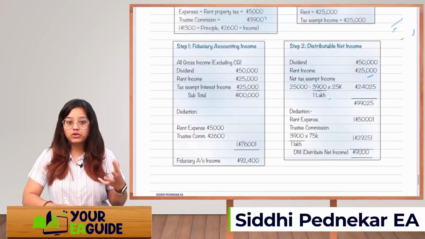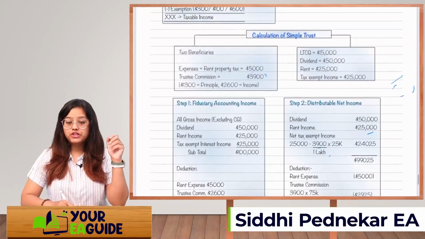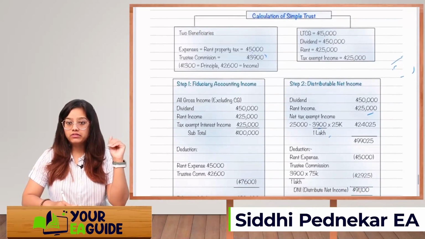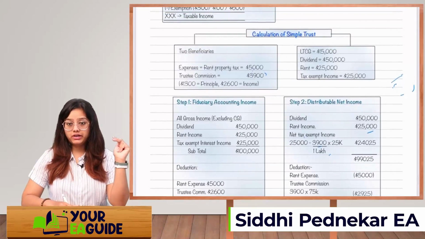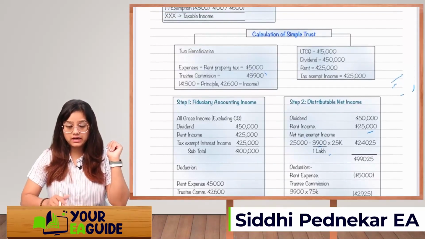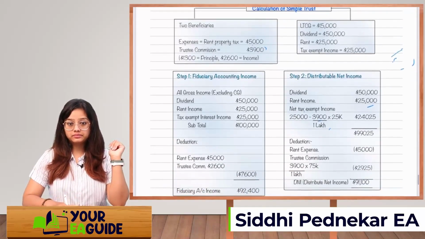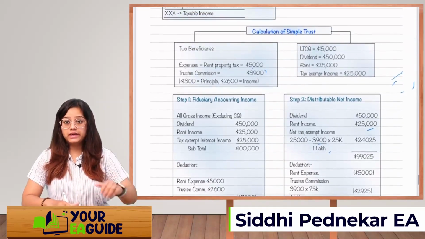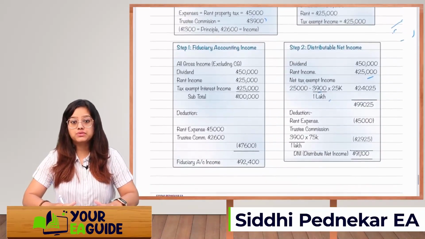How are you going to calculate fiduciary accounting income? Take all the incomes which are provided except long-term capital gain. You can even take the tax exempt income. You have to take the rental income. You have to take the dividend. But LTCG, long-term capital gain, you do not have to consider as income while calculating FAI, fiduciary accounting income. Okay. So we'll add all the income, that is dividend 50,000, rent income 25,000, tax exempt income 25,000. So our total income is 1 lakh.